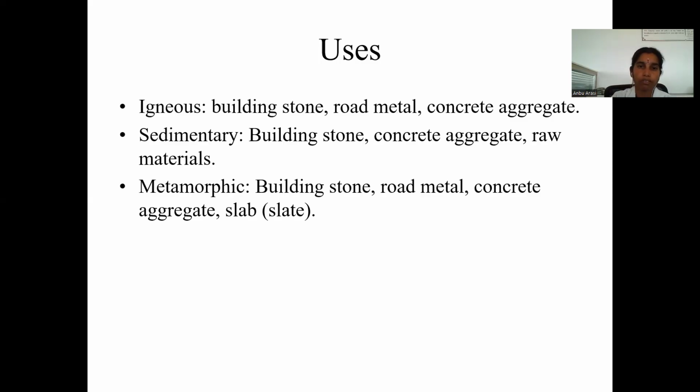Uses of these rocks. Generally, rocks are used in building construction, like coarse aggregate. Igneous rocks are used as road metal and coarse aggregate, and sedimentary rocks are used for building stone, coarse aggregate, and raw materials. Metamorphic rocks are used as slabs, like the Kadapa slab, which is a plate type. It's also used as building stone, road metal, concrete aggregate, and metamorphic rocks are also used to make monumental structures.